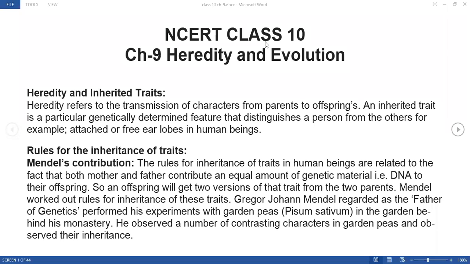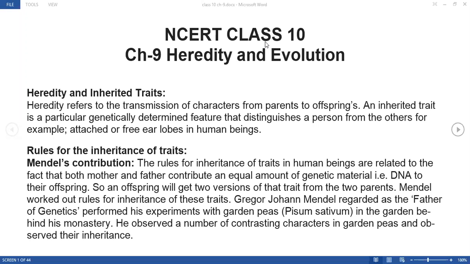There are so many differences which are seen in the characters which are inherited from one generation to the next generation. And it is not necessary that if the parents have attached lobes, then the offspring is also going to get the same. That is not necessary. There may be some changes also which are observed in the offsprings, even though they are being inherited, or being transmitted from the parents to the offspring. So that is heredity and inherited traits.